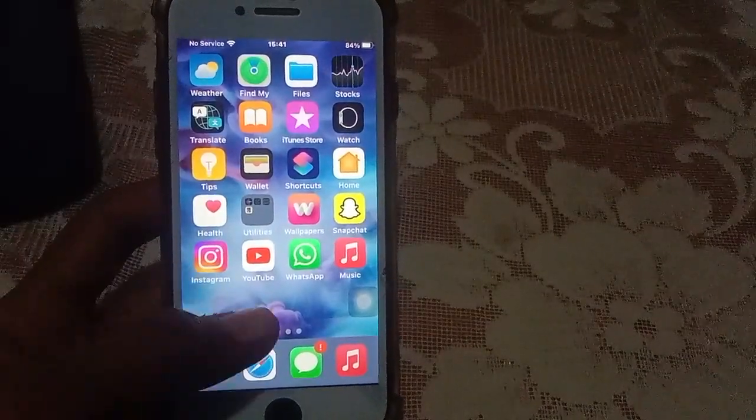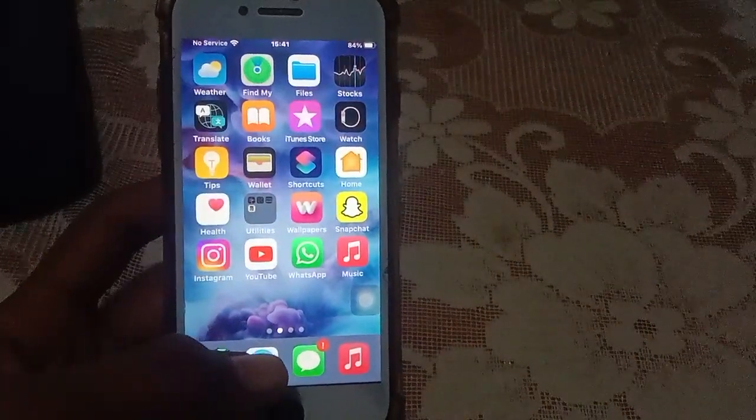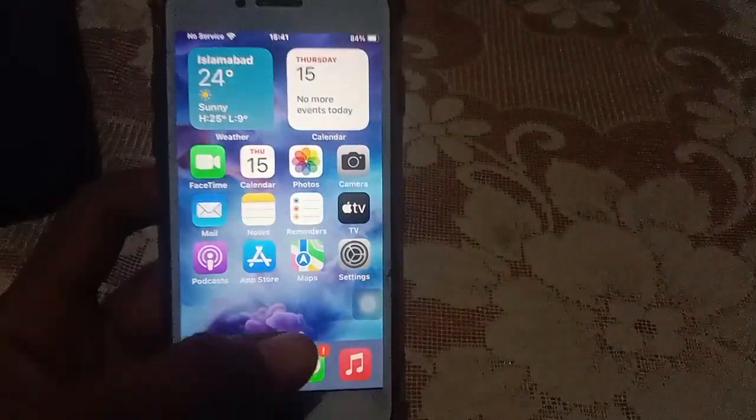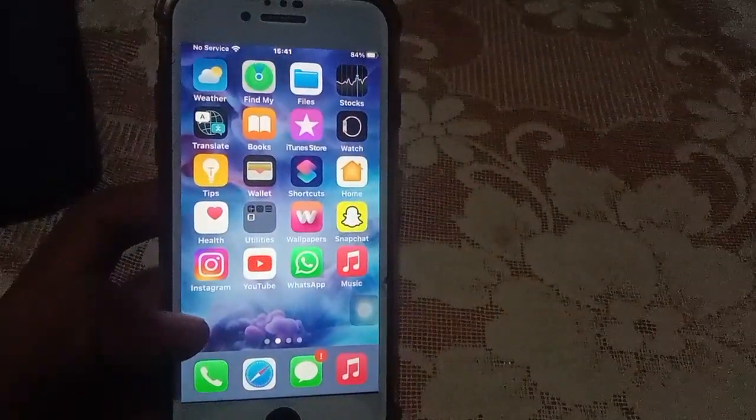Today I will discuss how to fix the notification sound issue on any iPhone after the iOS 17 update.